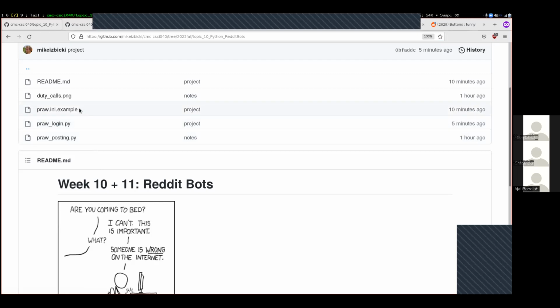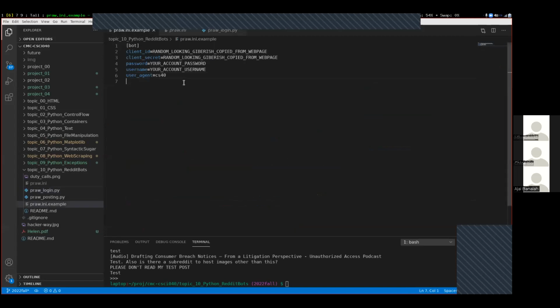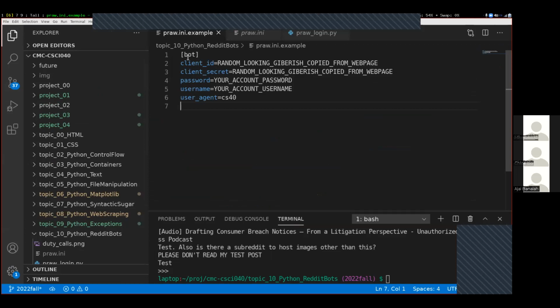The pra.ini.example file, this is going to be a very important file. I'm going to switch over to VS Code here and open up my pra.ini.example. Here, this is what the file looks like.